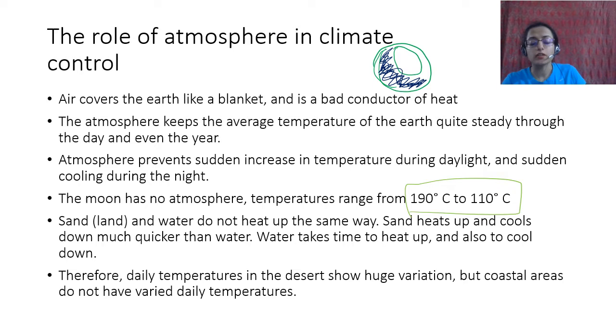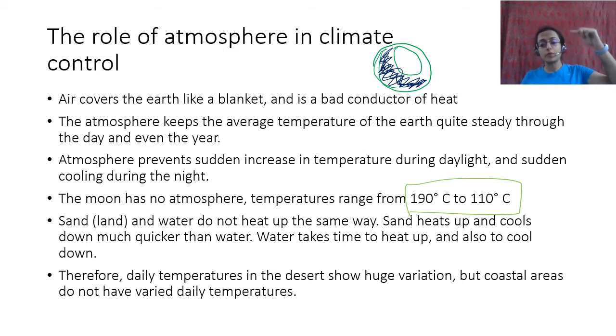So because of that, the land gets heated very quickly, and the water does not get heated that quickly. So the daily temperature in the desert shows huge variation. Why? Because when the sun comes down, the sand gets heated very quickly, and when the sun is not there, it gets cooled really quickly. There is nothing to really help trap. The atmosphere is there, that is why utna temperature maintained रहता है. But other than that, there is no tree cover, there are no clouds, because of the low humidity. So because of that, the heat gets dissipated really quickly, and therefore it gets really cool at night and really hot in the morning, right?